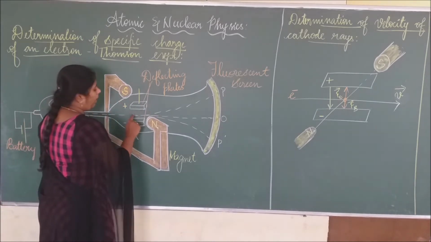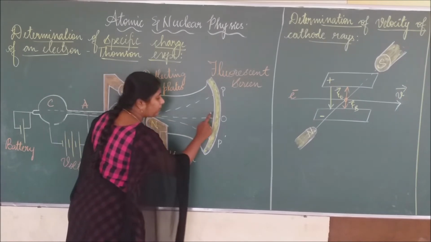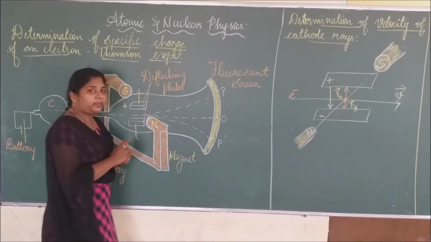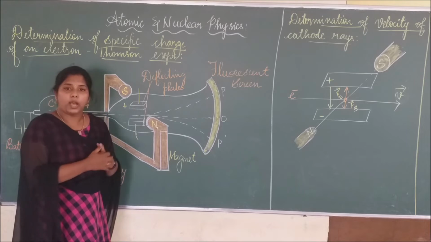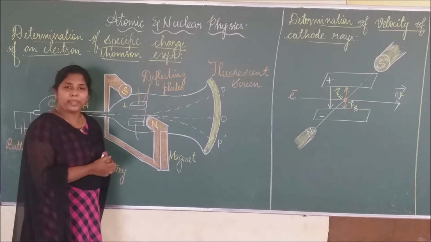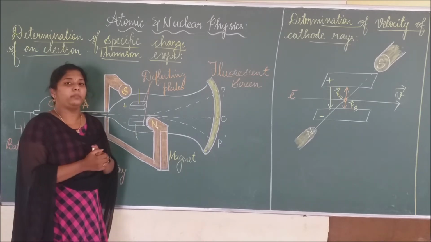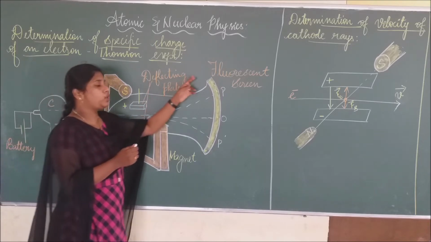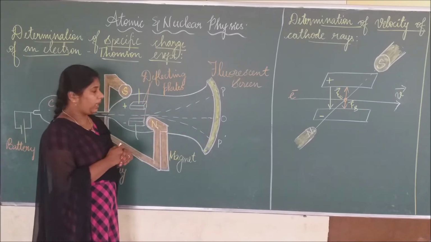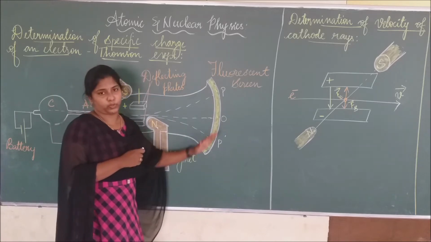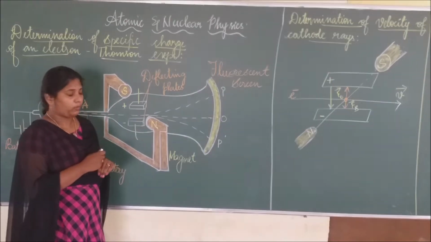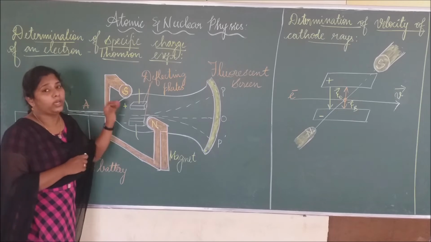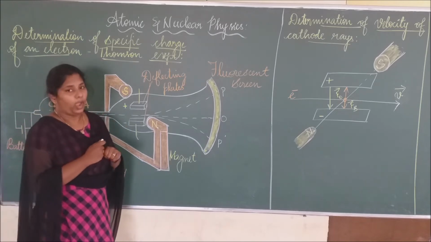So once the cathode rays strike the fluorescent screen, at that time it produces a scintillation. So what do you mean by scintillation? It is nothing but a spot of light, which means a flash of light is observed on the screen. Okay, this is the experimental arrangement of this experiment, right? Now how will you find out the specific charge of an electron?